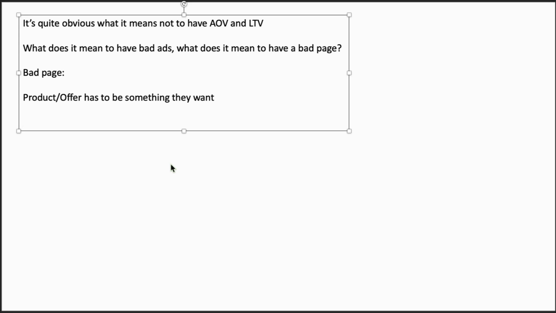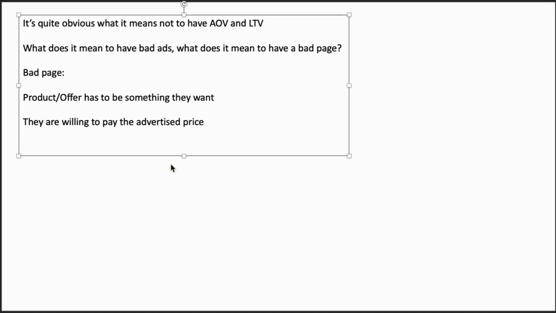Okay, so now we have the context where they want the product or the offer. The second context is that they are willing to pay the advertised price. Because if they want the product but they're not willing to pay that price, they won't buy. So now we take the opposite, which is this particular context. Now we have those two contexts in our favor.